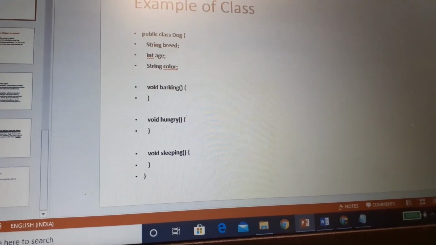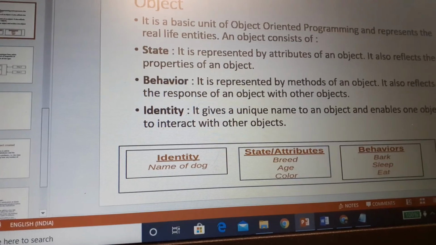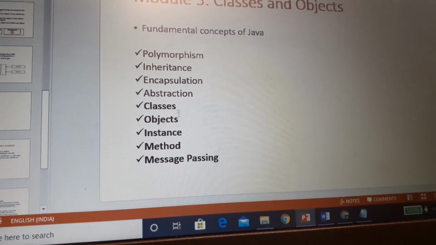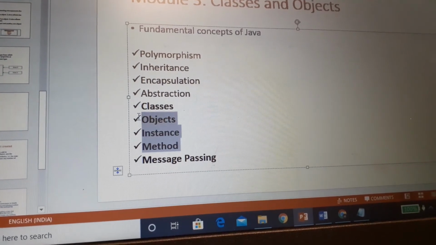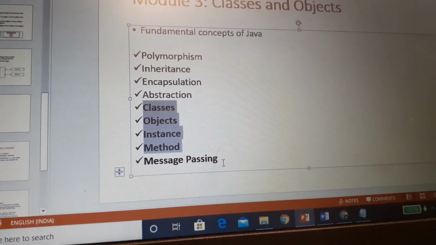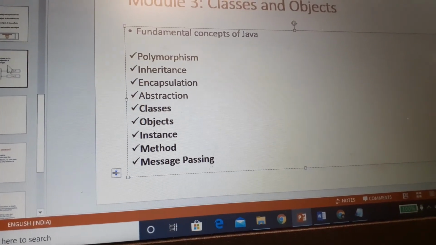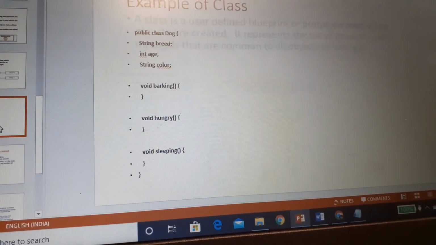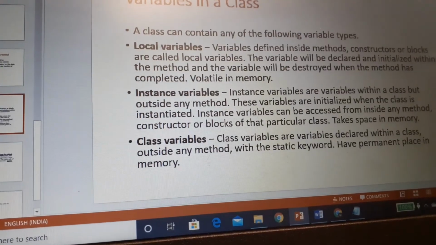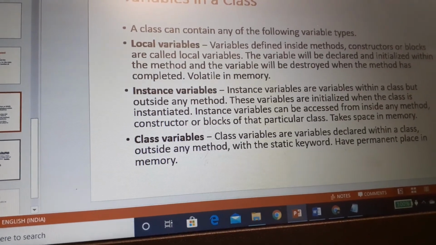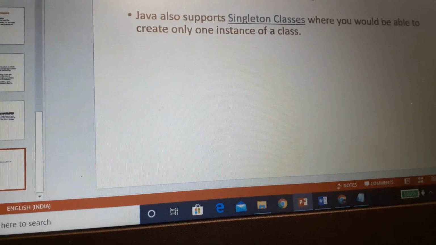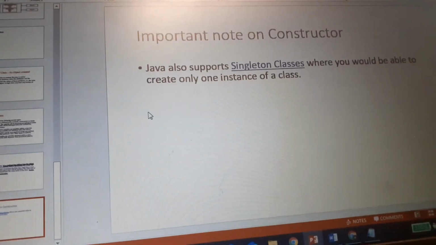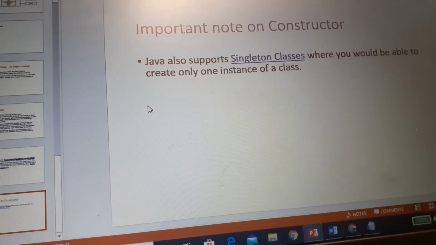So today we have covered classes and objects, and instance methods also I have covered. Next day we will cover message passing. So I think you are pretty much clear now about objects, classes, how we can declare a class, what the variables in a class are, what a constructor is, and how we can define constructors and singleton constructors. I hope the session will help you to understand some concepts.